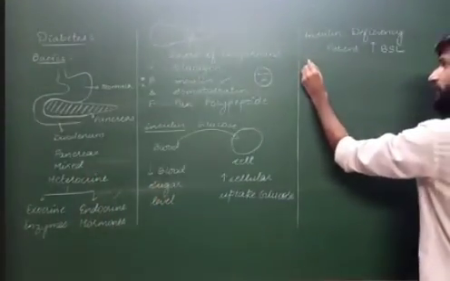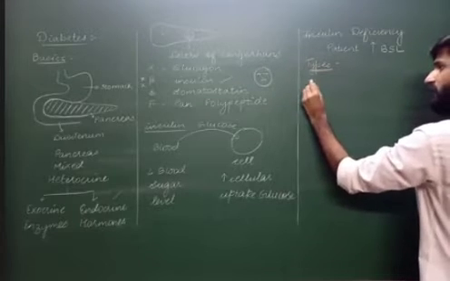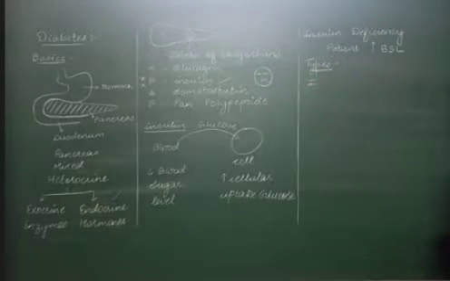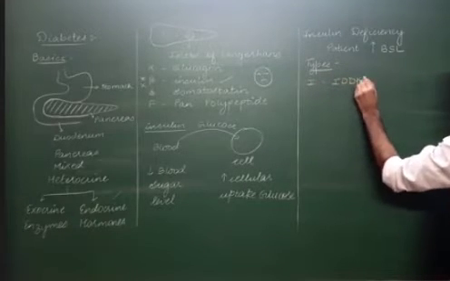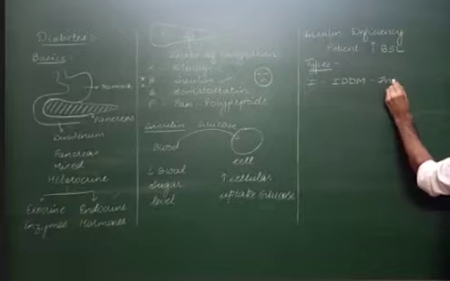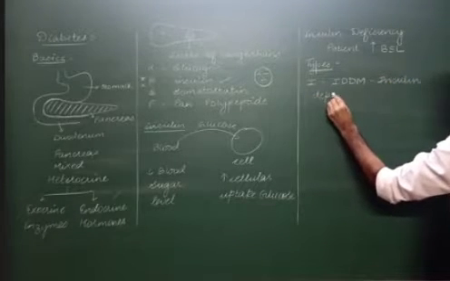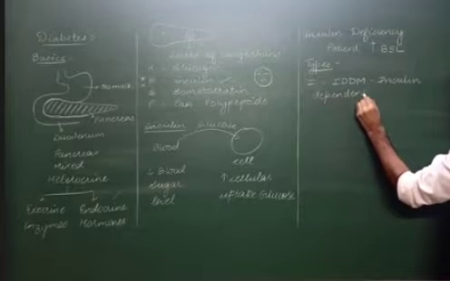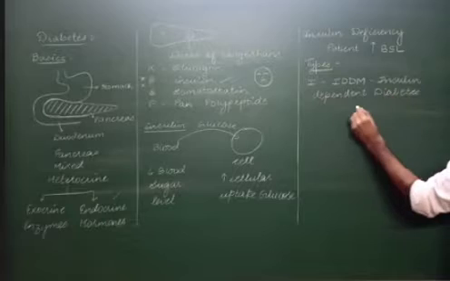Diabetes, we have types of diabetes. There is one variety called type 1 diabetes. It is also called IDDM: Insulin dependent diabetes mellitus.